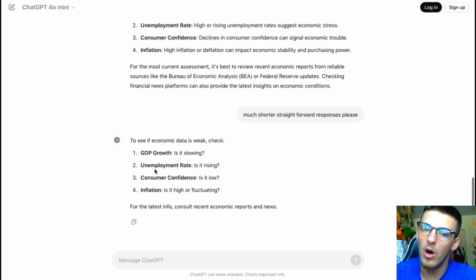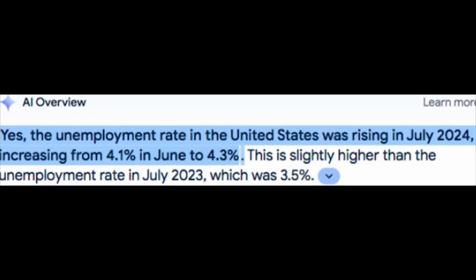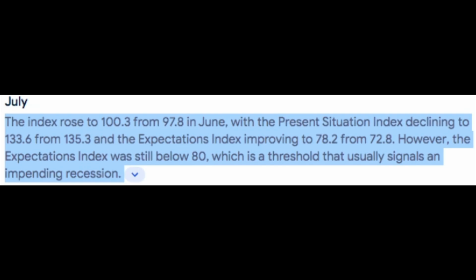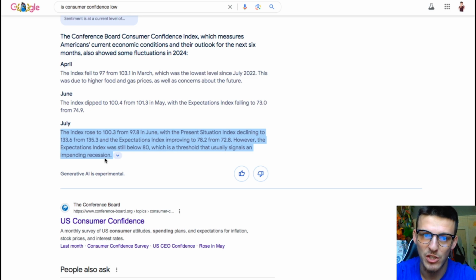Okay, not too good. Unemployment rate, is it rising? Consumer confidence, is it low? Inflation, is it high or fluctuating? The unemployment rate in the United States was rising in July 2024, increasing from 4.1% in June to 4.3%. In July, the index rose to 100.3 from 97.8 in June, with the present situation index declining to 133.6 from 135.3, and the expectation index improving to 78.2 from 72.8. However, the expectations index was still below 80, which is a threshold that usually signals an impending recession.